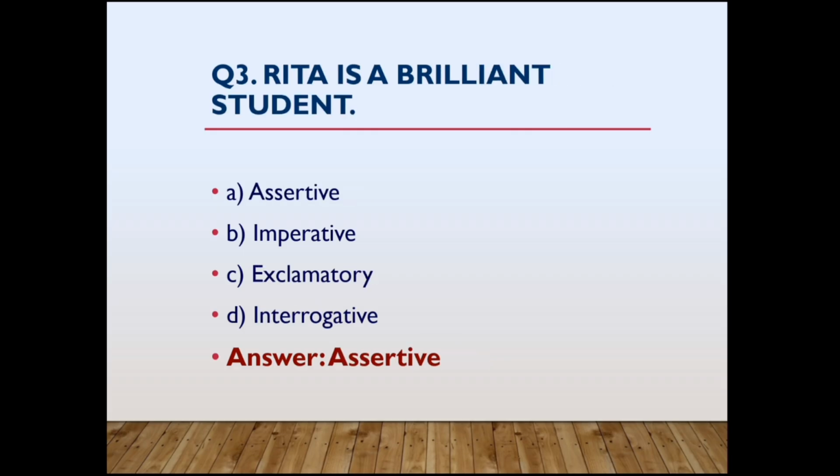Next, third question. Rita is a brilliant student. See here, it's a statement. It is ending with a full stop. And here they are saying Rita is a brilliant student. That means a statement. All the statements will come under assertive sentences. So the answer is option A, assertive sentence.